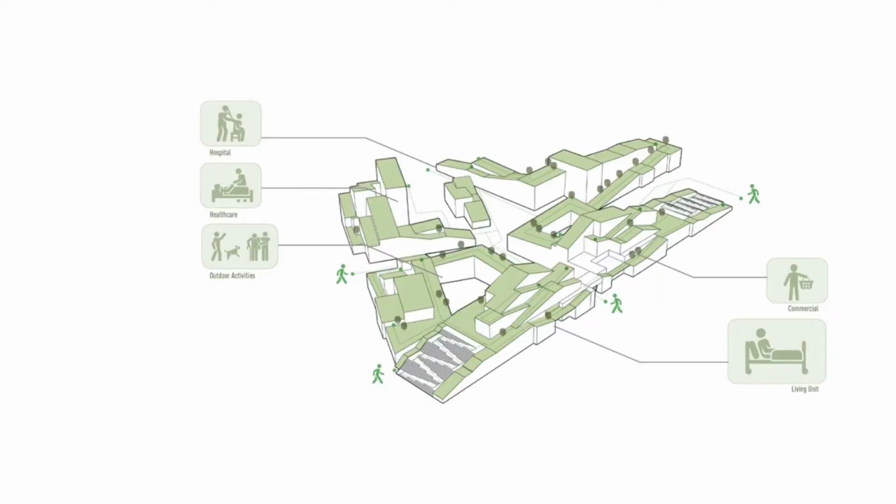In this diagram, we can easily understand the functions used in the buildings: the hospital, healthy caring, activities, commercial, and living units. This is also our main goal for all of the buildings and the whole area, what we want to do and what kind of people we want to serve.